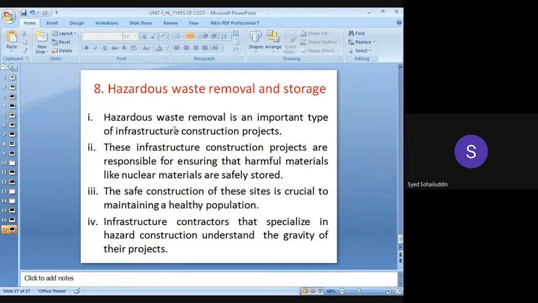Hazardous waste removal is an important type of infrastructure construction project. These projects are responsible for ensuring that harmful materials like nuclear materials are safely stored. The safe construction of these sites is crucial to maintaining a healthy population. In order to avoid pollution and the various diseases caused by hazardous waste, special structures will be constructed.